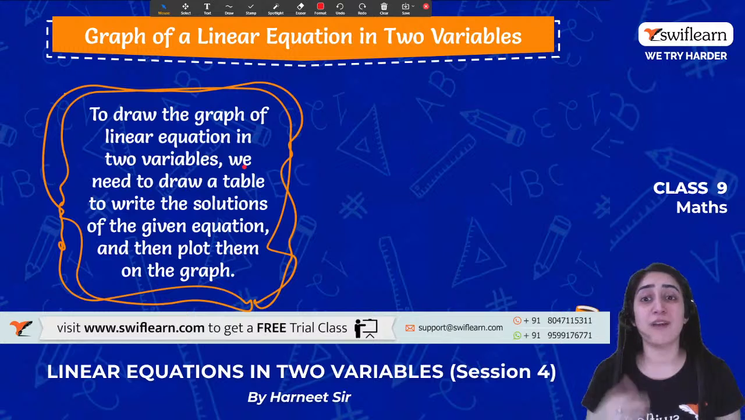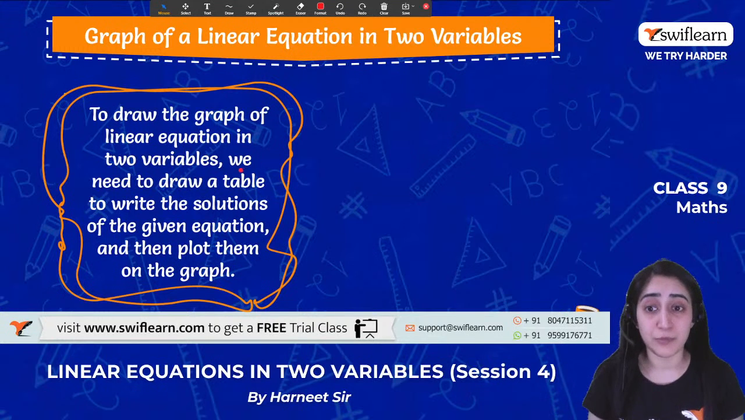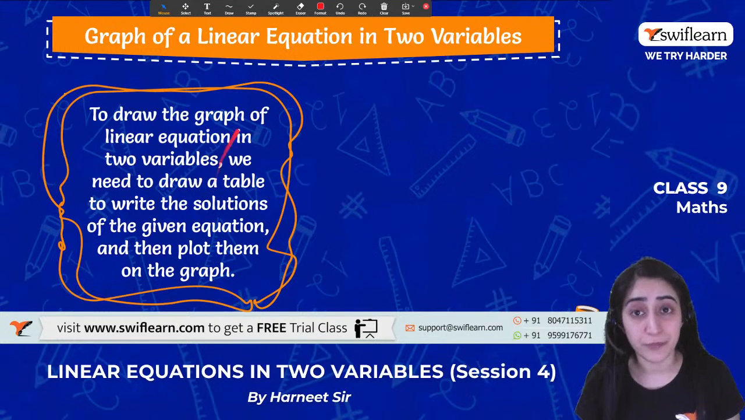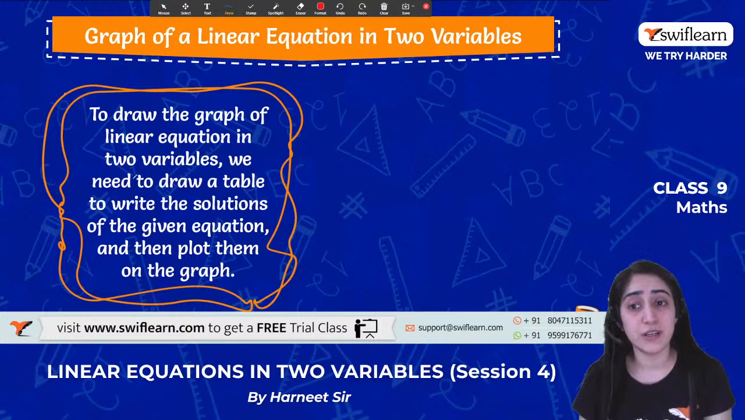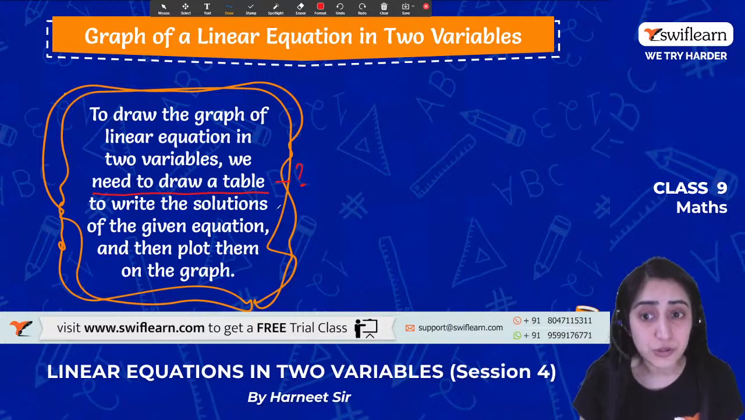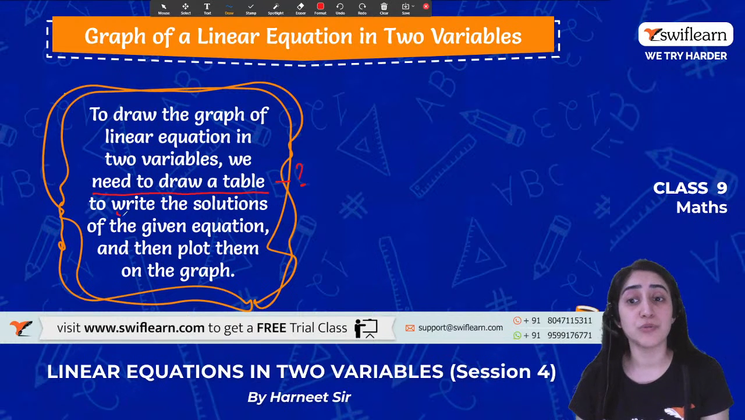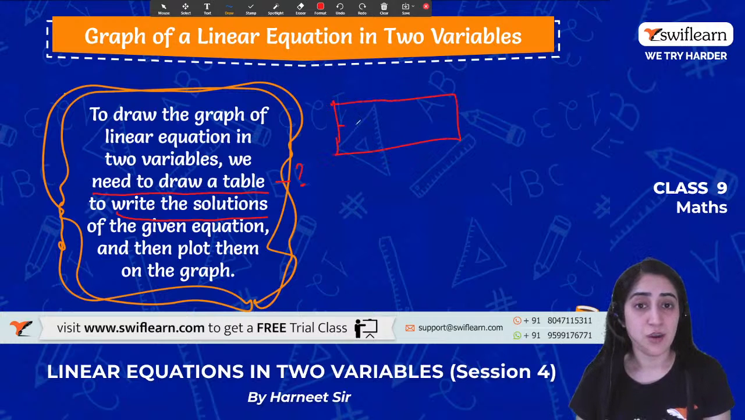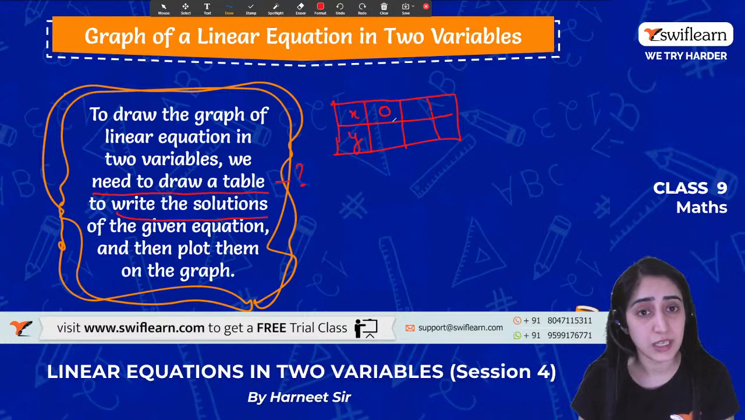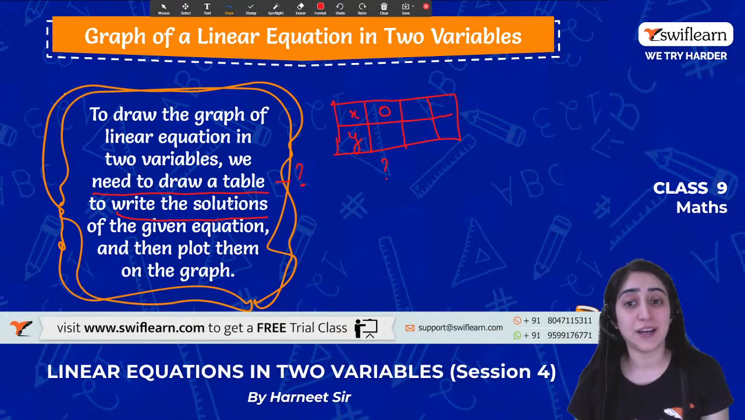To draw the graph of a linear equation in two variables, we need to draw a table. Why do we need to draw a table? We need to draw a table so that we can write the solutions. Remember, we used to make a table like this, with x and y, and depending on the value of x, if x was 0, depending on that, we used to calculate the value of y. That is why we write the solutions of the given equation.